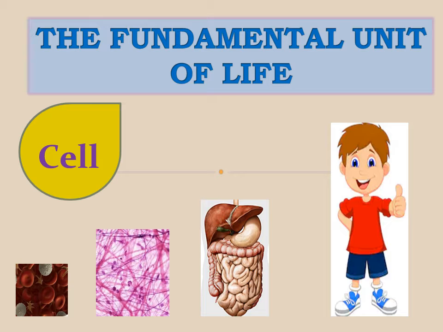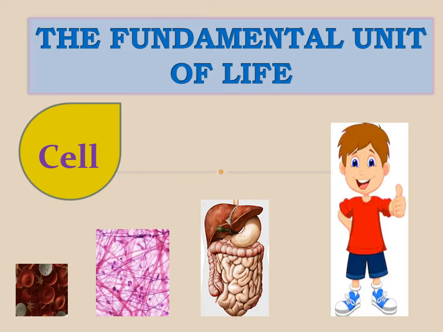Those groups of small units are known as tissues. And tissues, when they are specific in their action, combine to form certain organs, and we know that several organs are there in our body, and when several organs combine, they form a particular system.